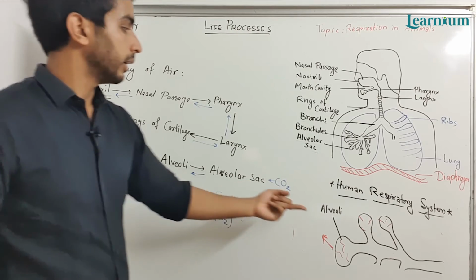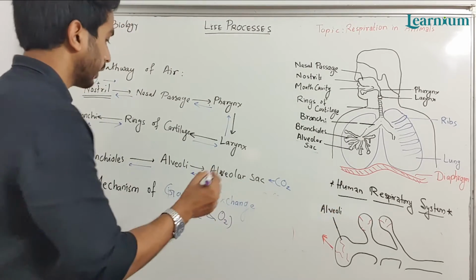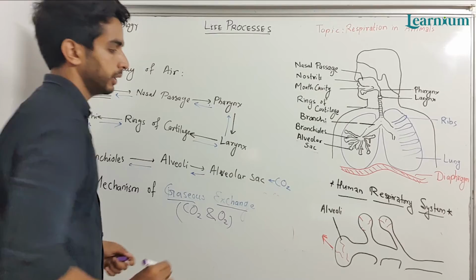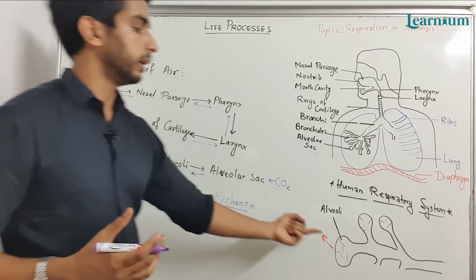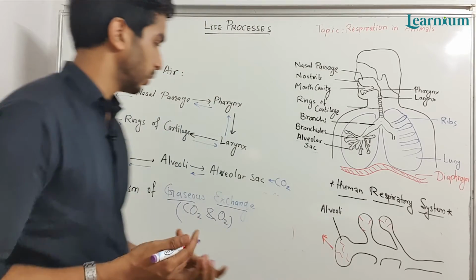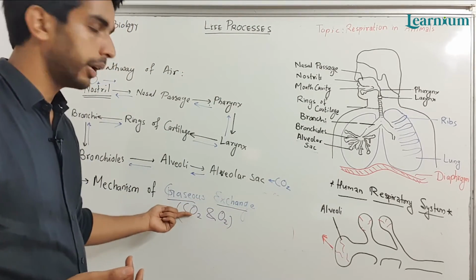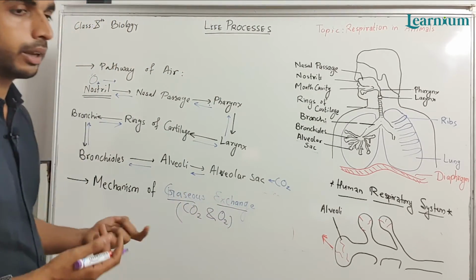Inside the alveoli, gaseous exchange takes place. They are connected with blood vessels, having capillaries from which carbon dioxide and oxygen are exchanged.